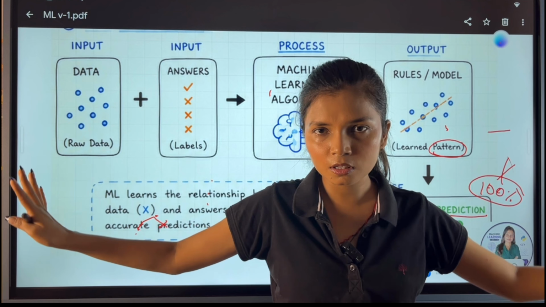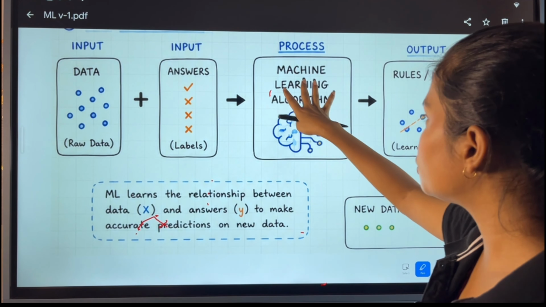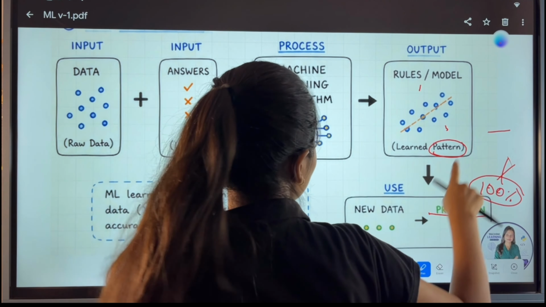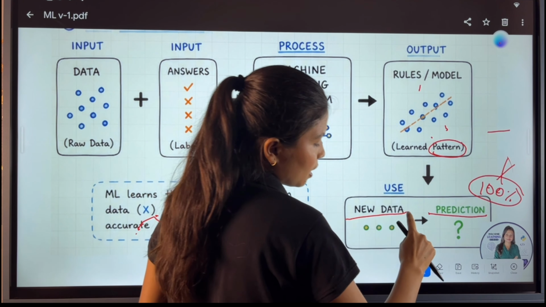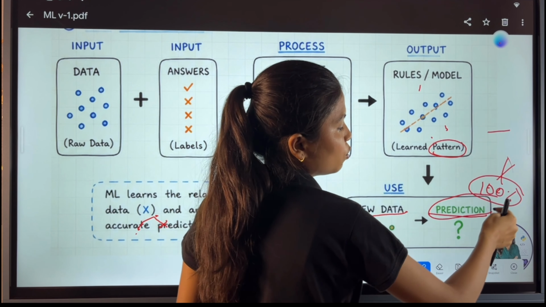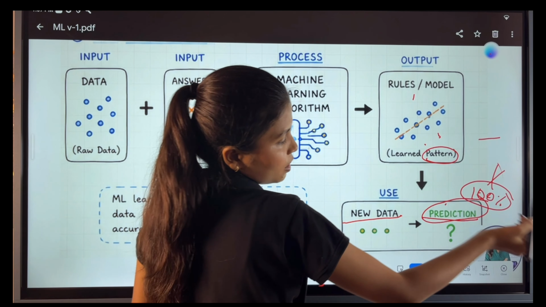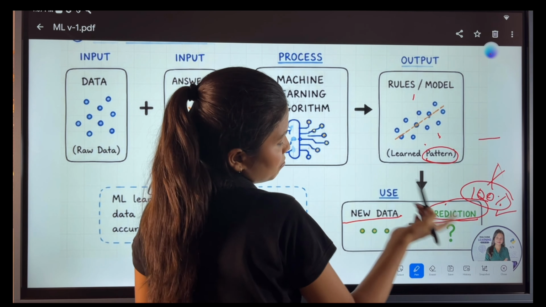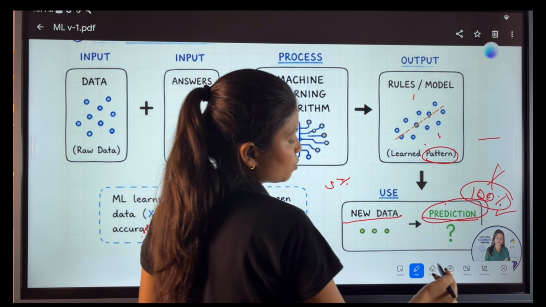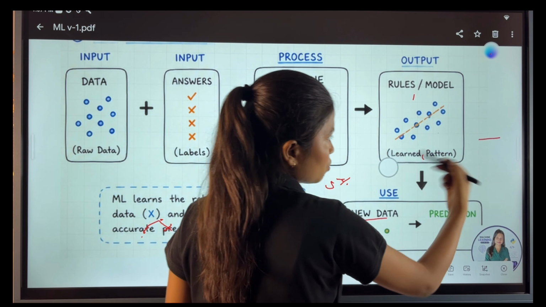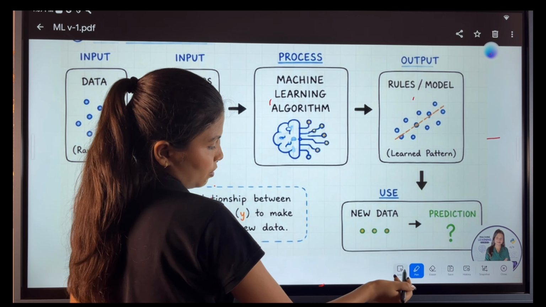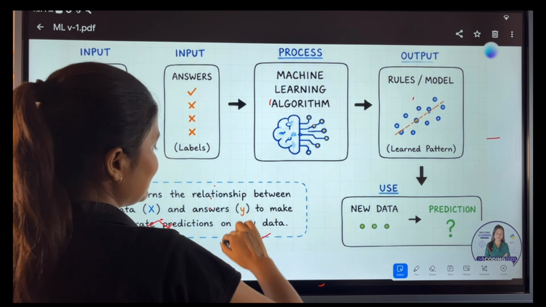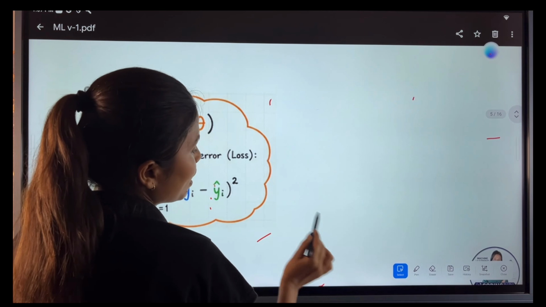The same thing happens within machine learning. We give data, we give it to the brain basically, and then pattern recognition happens. After pattern recognition, whenever new data comes into the picture, the model tries to predict it, and it is not compulsory that it is going to be 110% correct. There is a possibility that the model makes 5% mistakes, 10%, 20%, or maybe 50% also. This is how a machine gets trained, right? So it is all about learning the pattern, working on new unseen data and seeing whether the model can make predictions.